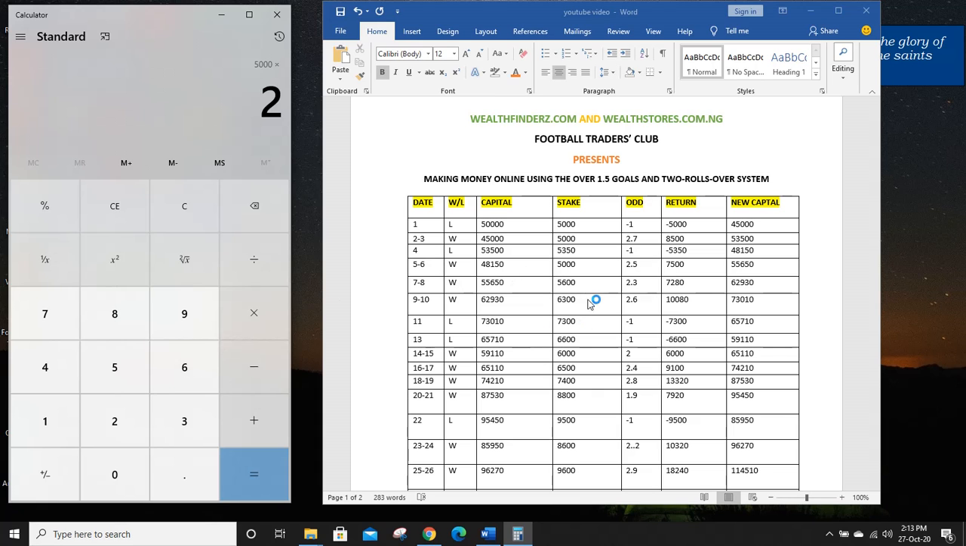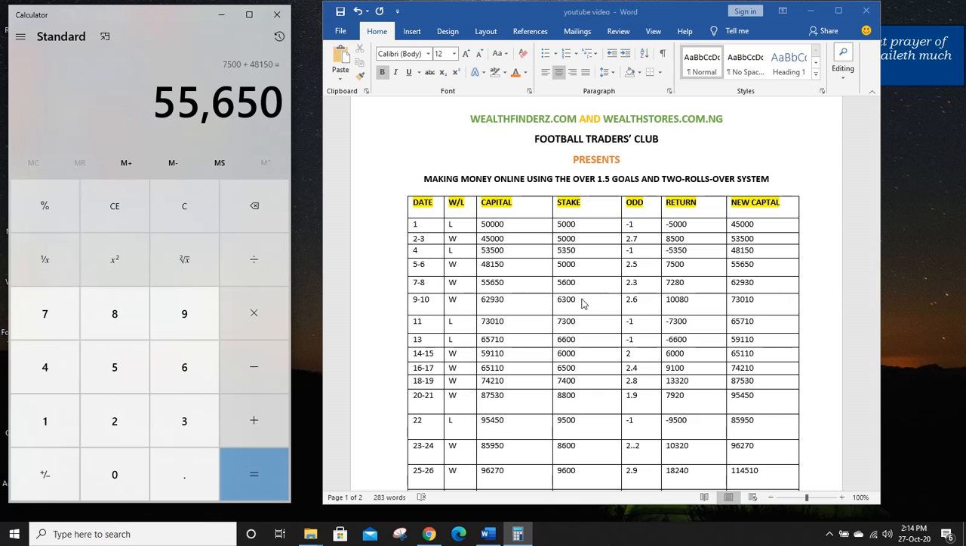Now on the 5th and 6th day I had odds of 2.5, multiplied by 5,000. That gives me 12,500 naira. Now from 12,500 naira you subtract 5,000 naira. Okay, that gives me a return of 7,500. Hope you can see that now. Now the 7,500, you add it to 48,150. That gives me 55,650.